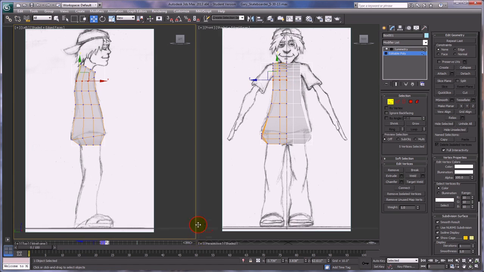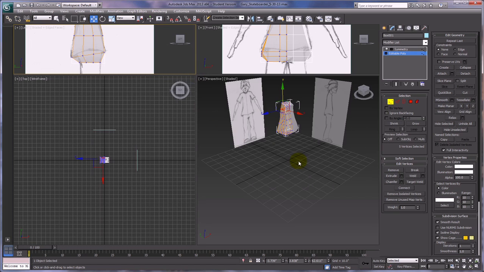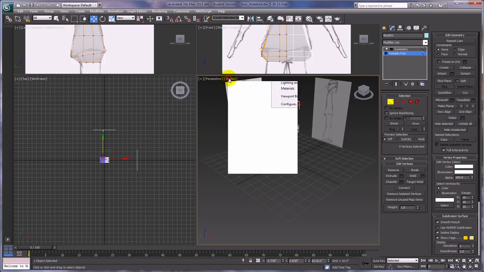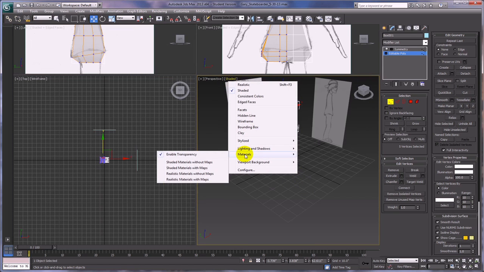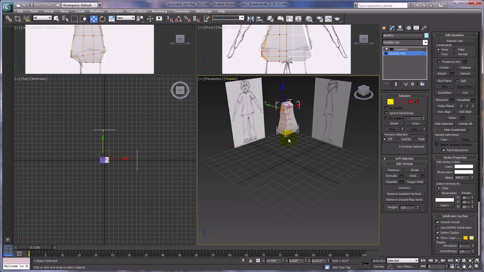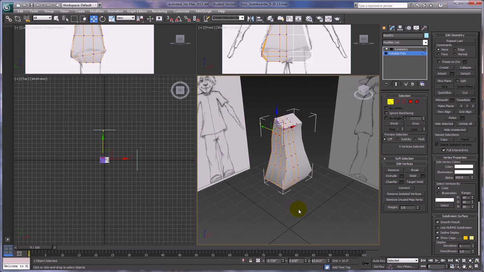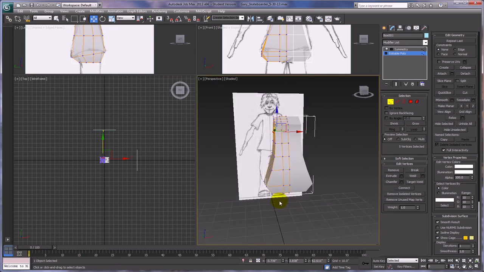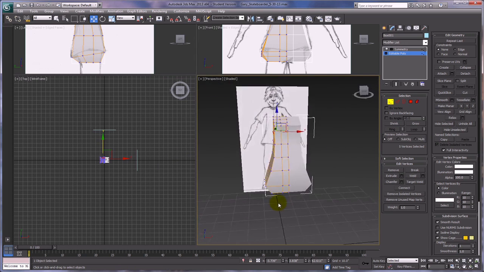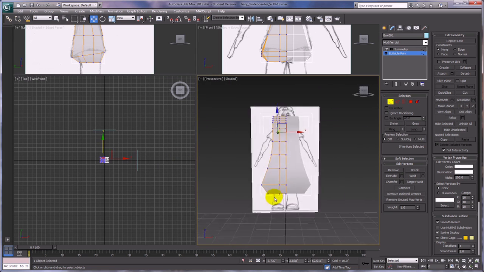One of the things that might be handy to do occasionally is to go in here and check out the perspective view. I'm going to turn off enable transparency in the perspective view, because we don't need it to see through, and it's easier to see what's going on. So once in a while you want to look in the perspective view to see how things are coming along and get a sense of how that shape is coming to represent the torso of our character.